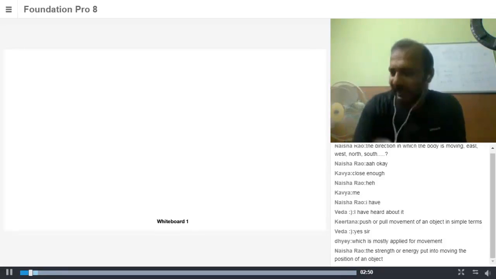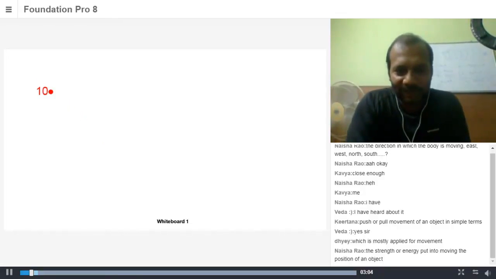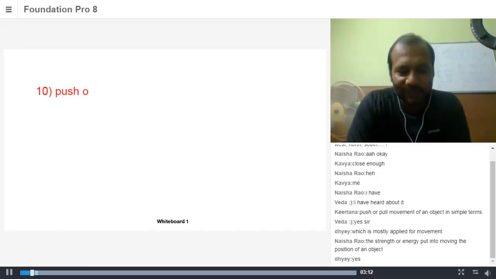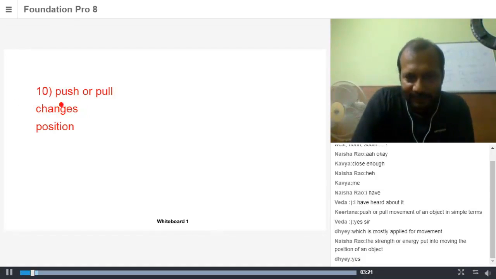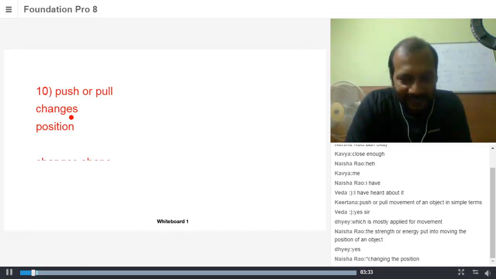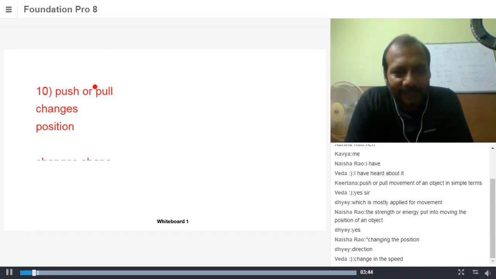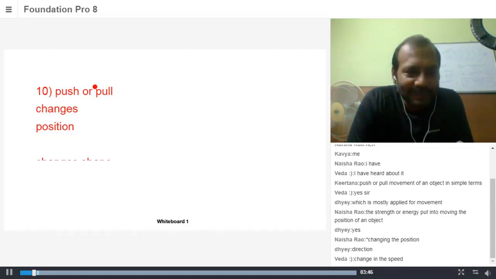I'm hearing a lot of things, so let me try to make a note of all these. You say force is a push or a pull, right? That's what you said. Then what else? Changes position of an object. Changes shape. Can stop an object. Can bend. Let me make it a little larger. Also puts into motion and puts it to rest.